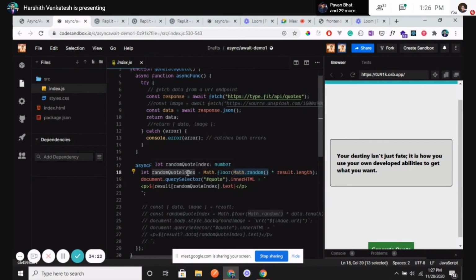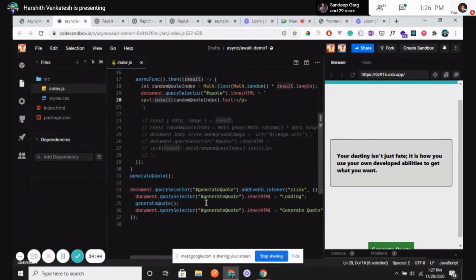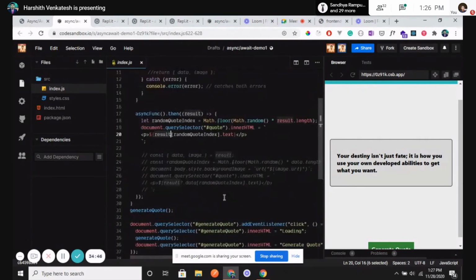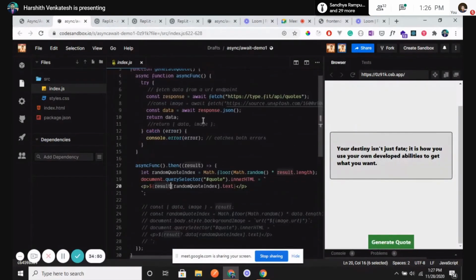Okay, that I'm multiplying with the result, whatever the result that I get dot length, and then that I'm taking as an index. Okay, so in the result, it will be like result of 0 would be one code, result of 1 would be one code. It goes on for maybe 1,000 plus. Okay, I need to fetch only one code and I need to display it over here. That's the thought I had in mind. Okay, that's where I went over here like this. So once this is called, I'm displaying it here. Okay, so this is the thought process that happened in this project.